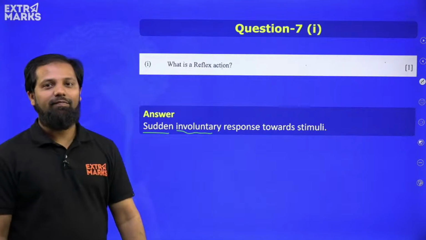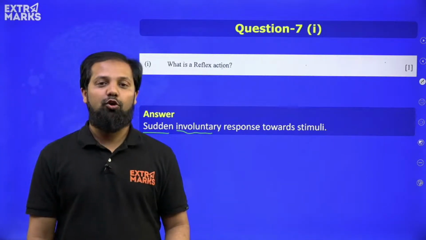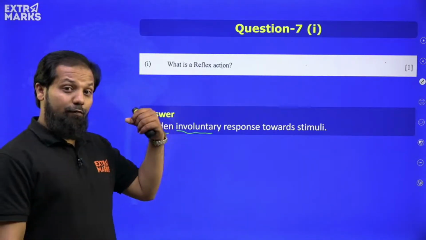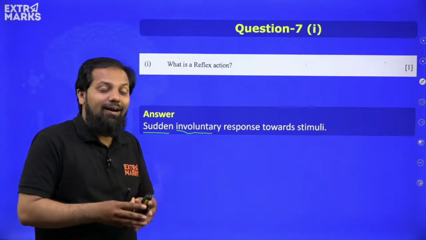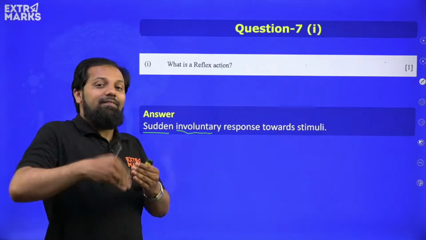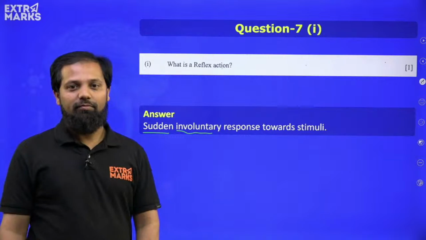So, I hope everyone has written this definition of reflex action, and for this the part of the central nervous system that is giving the instruction is the spinal cord, isn't it?